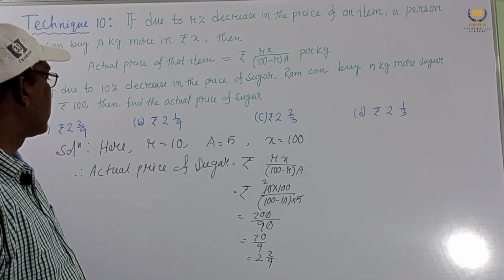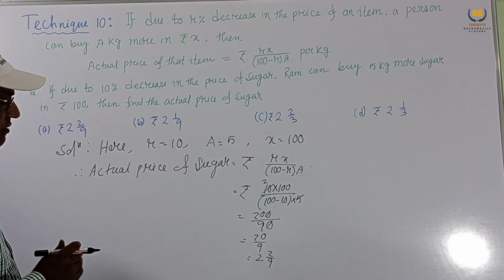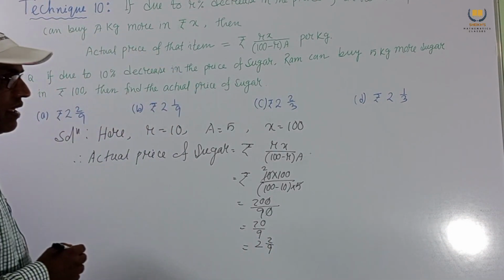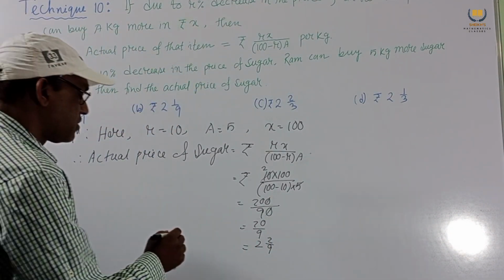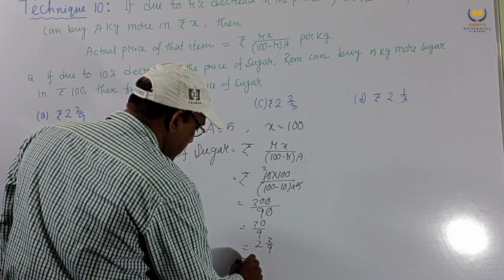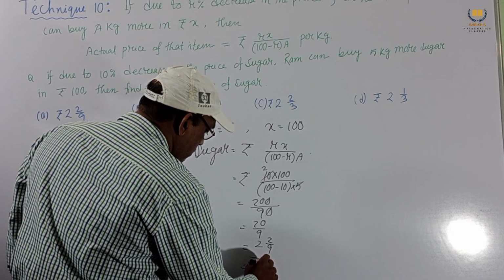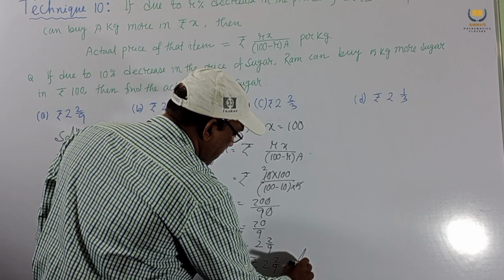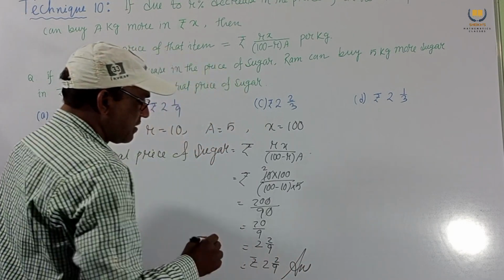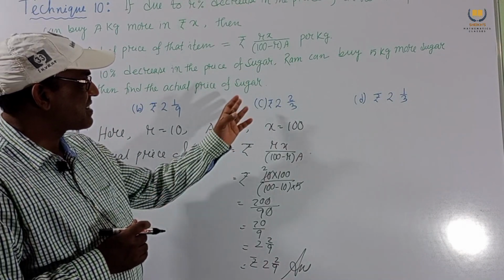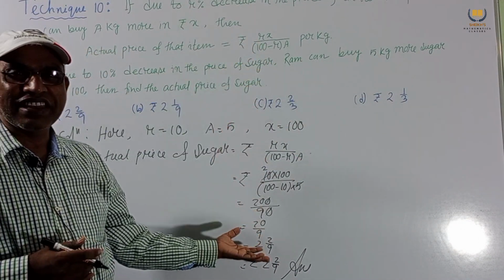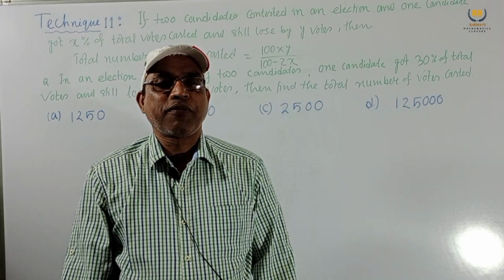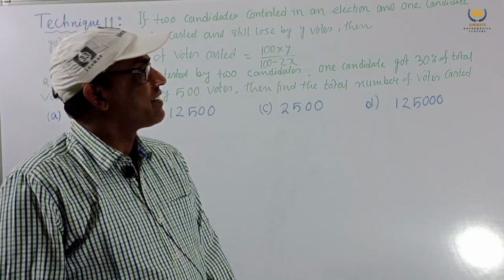So the actual price is rupees 2 by 9, 2 and 2 by 9. This is our final answer. A very nice solution. Just using this formula we can easily find the result.